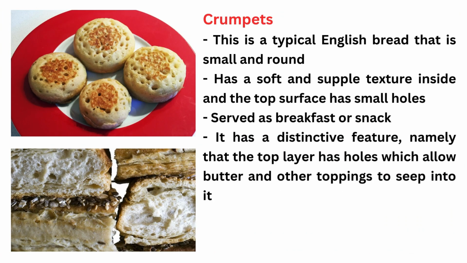Crumpets. This is a typical English bread that is small and round, has a soft and supple texture inside, and the top surface has small holes. Served as breakfast or snack, it has a distinctive feature, namely that the top layer has holes which allow butter and other toppings to seep into it.